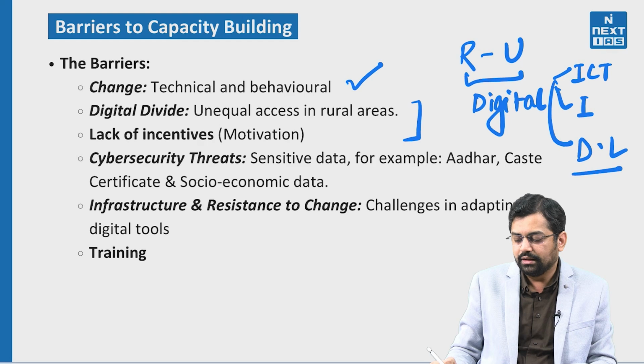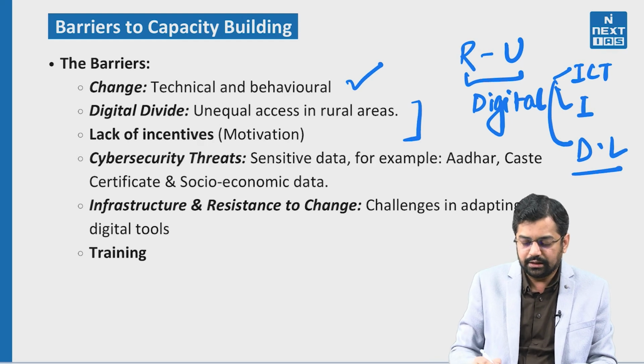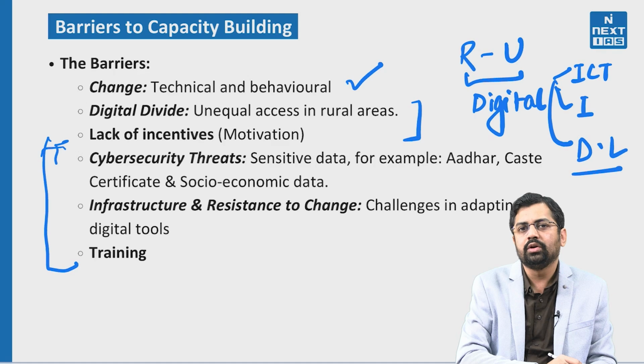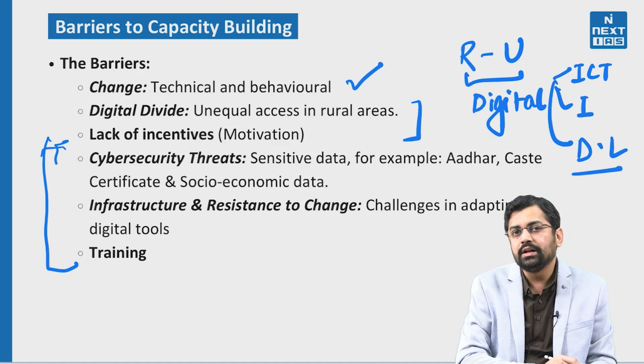So that is why this rural urban divide is going to be another challenge. Third is going to be the lack of incentives, and that is going to be clubbed with the training. So that motivation has to come from that particular person only, that he or she is going to think that he or she definitely should improve himself, right?